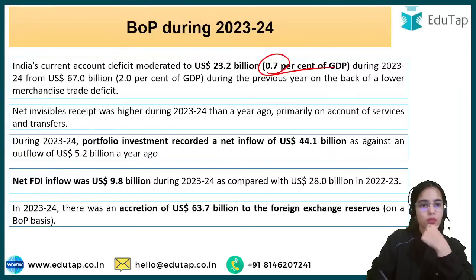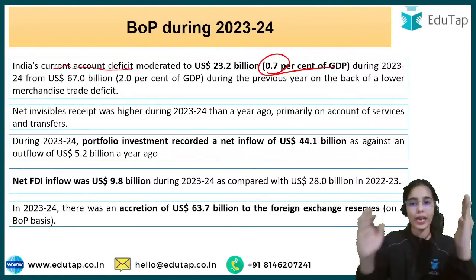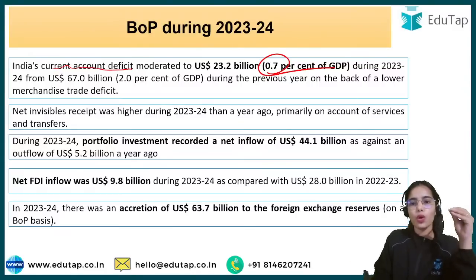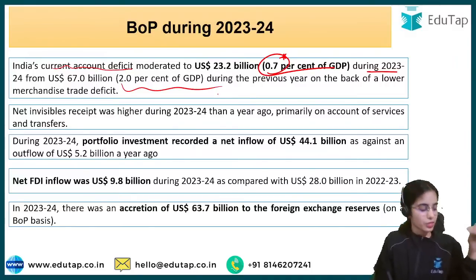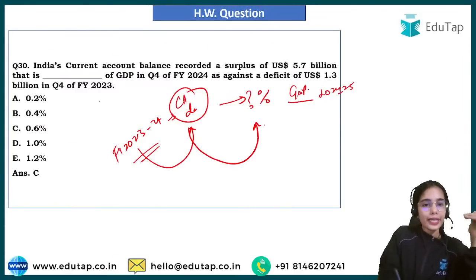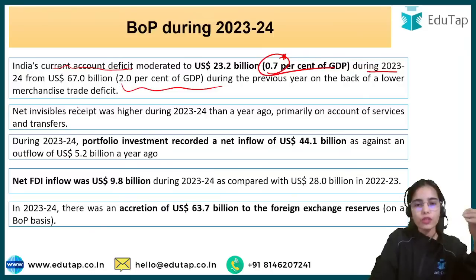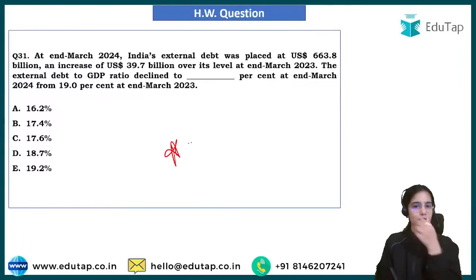Now, if we see India's current account deficit for the whole financial year, not only a quarter, the deficit was at 0.7% of GDP during 2023-24. That was lower than the 2% of GDP. Here, it has been asked about the surplus in quarter 4. So the surplus was 0.6% of GDP in quarter 4, while for the full financial year, for all the quarters included, the deficit in the current account was 0.7% of GDP. Okay, now try to answer this question.